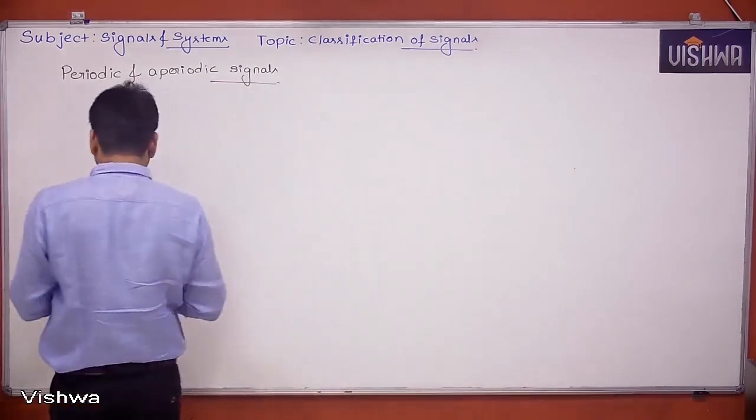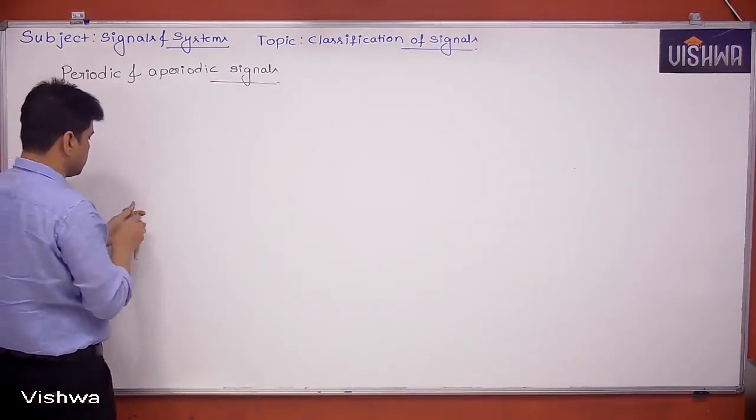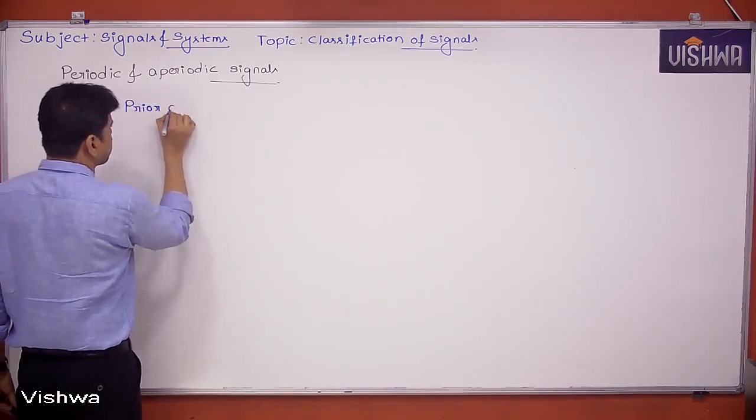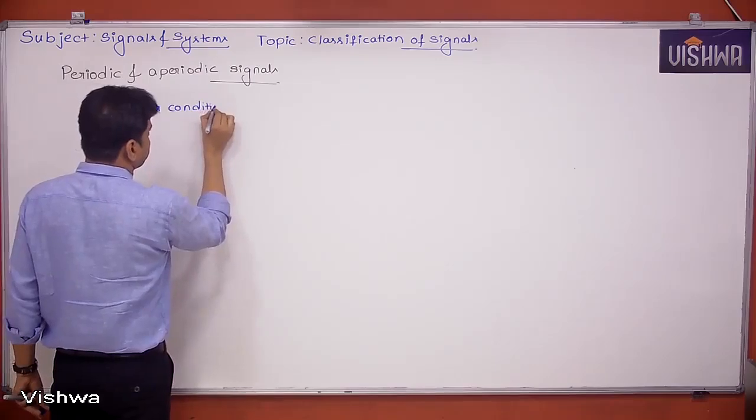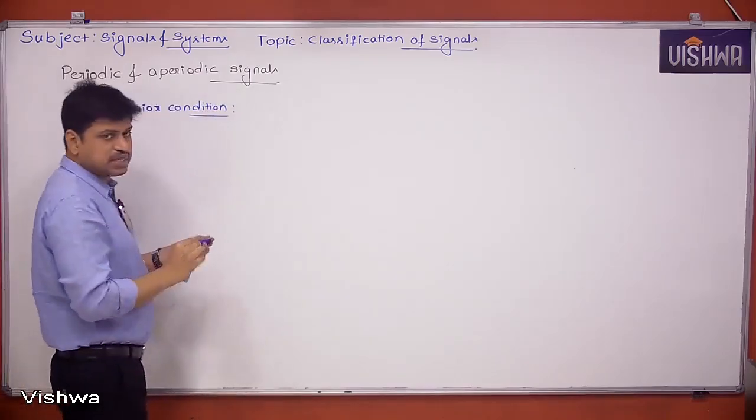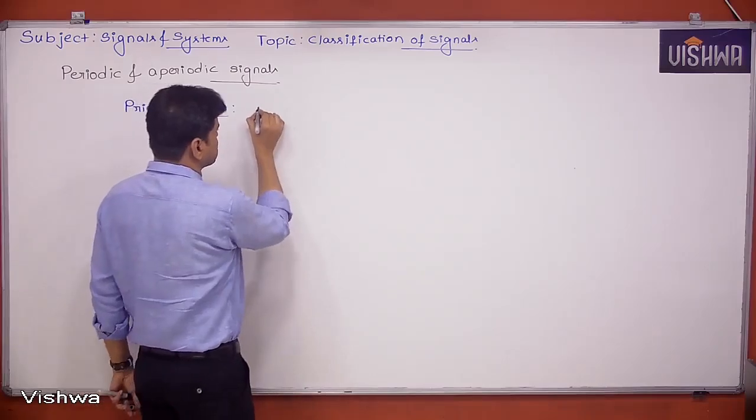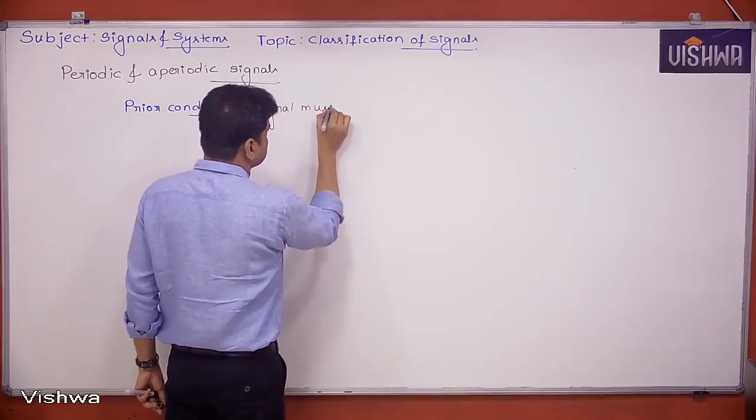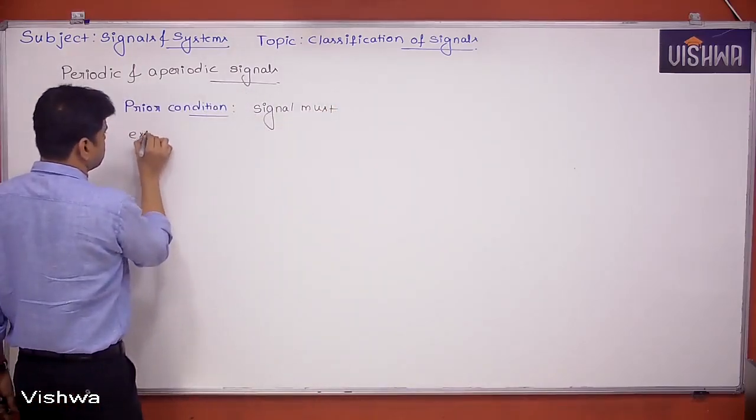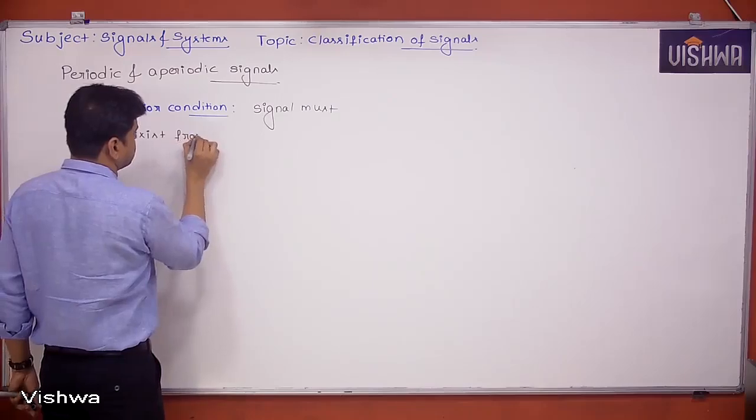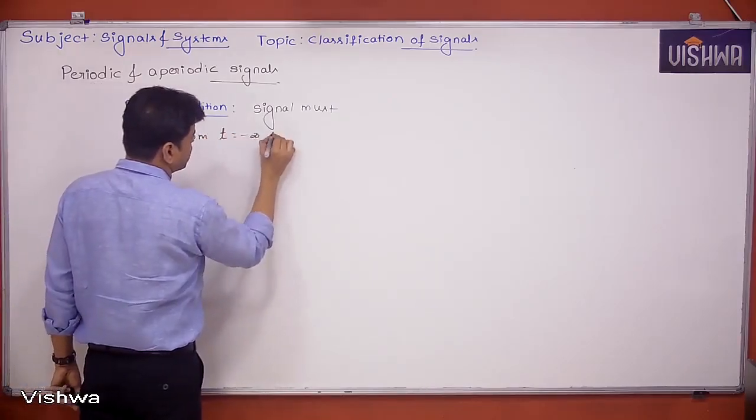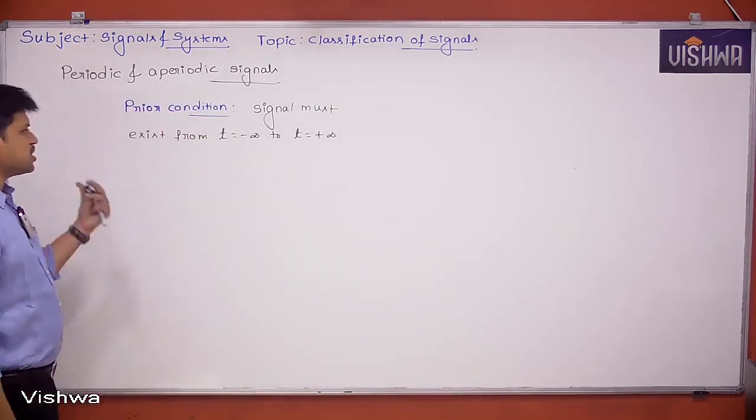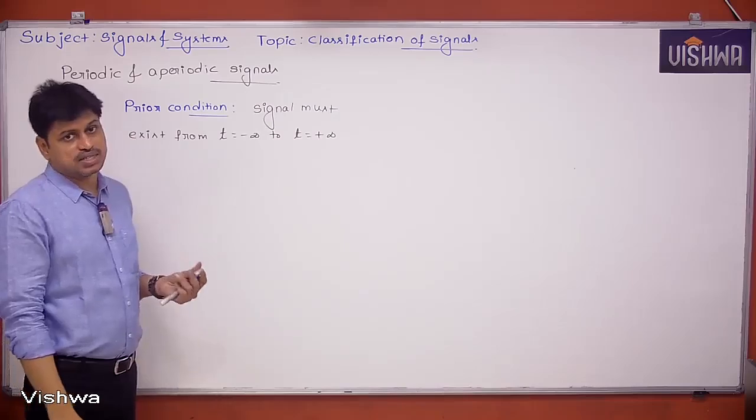So the first condition is the prior condition. What is that? Signal must exist from t is equal to minus infinity to t is equal to plus infinity. This is the prior condition. Once this condition is satisfied, then we can check whether the signal is periodic.